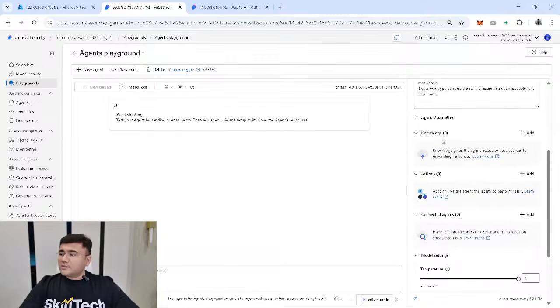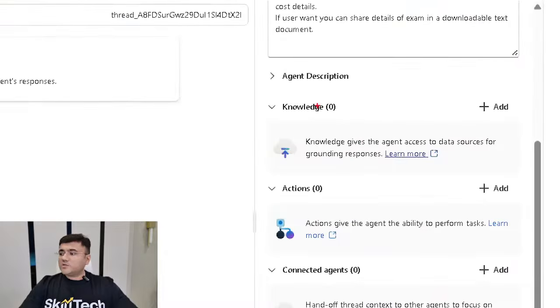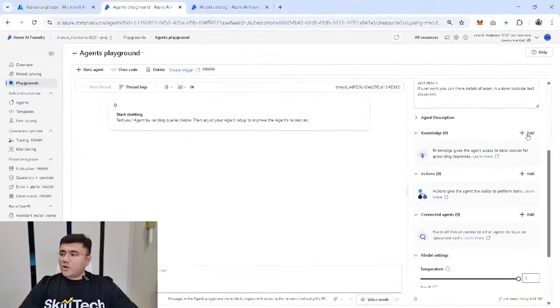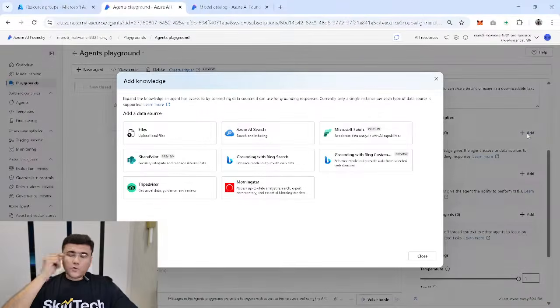Exactly below this is another important section which I want you to see. There is a section known as knowledge, and you can add multiple knowledge tools with this. As well as there is another section called action, and you can add multiple action tools with this. I am going to click on add, and this is showing me a pop-up that you can add multiple knowledge tools associated with this.